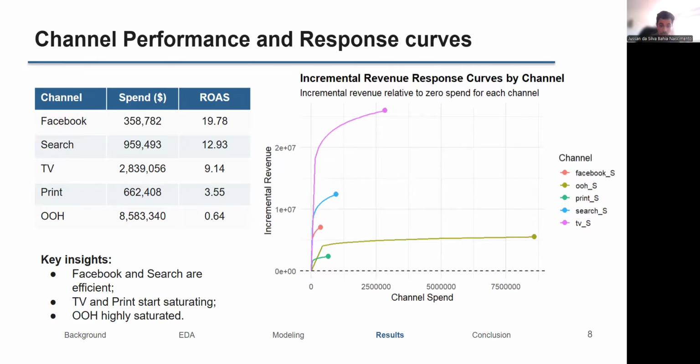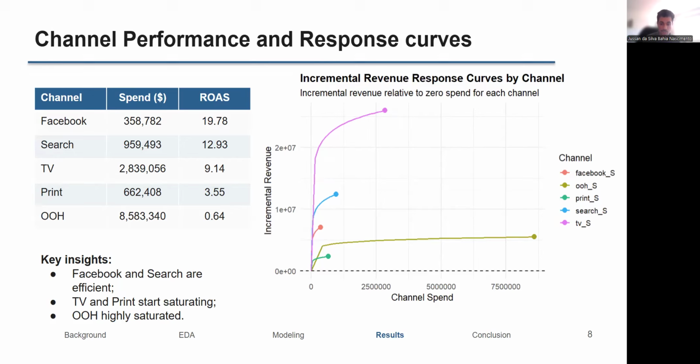Results show substantial differences across marketing channels, with Facebook and search exhibiting the highest returns relative to spend, while out-of-home generates comparatively low incremental revenue despite higher investment levels, indicating lower efficiency and saturation effects.